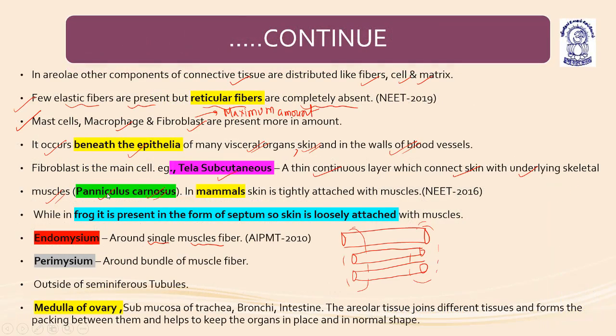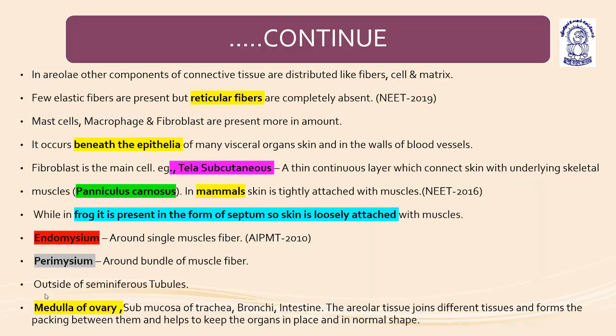Here you can see panniculus carnosus. I went through the previous slides to help you differentiate between panniculus carnosus and panniculus adiposus. Panniculus adiposus is part of adipose tissue, and panniculus carnosus is part of the loose areolar connective tissue.